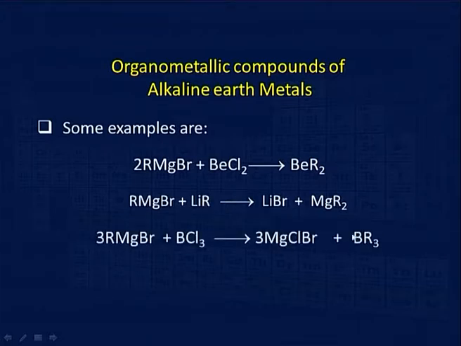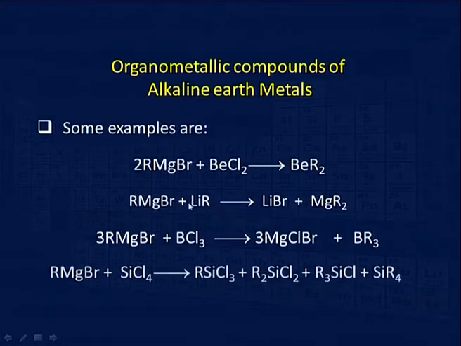Similarly, boron alkyl can be prepared using this. We are only taking up inorganic compounds. Basically, we are not taking up organic compounds because they are well documented in the organic chemistry section.